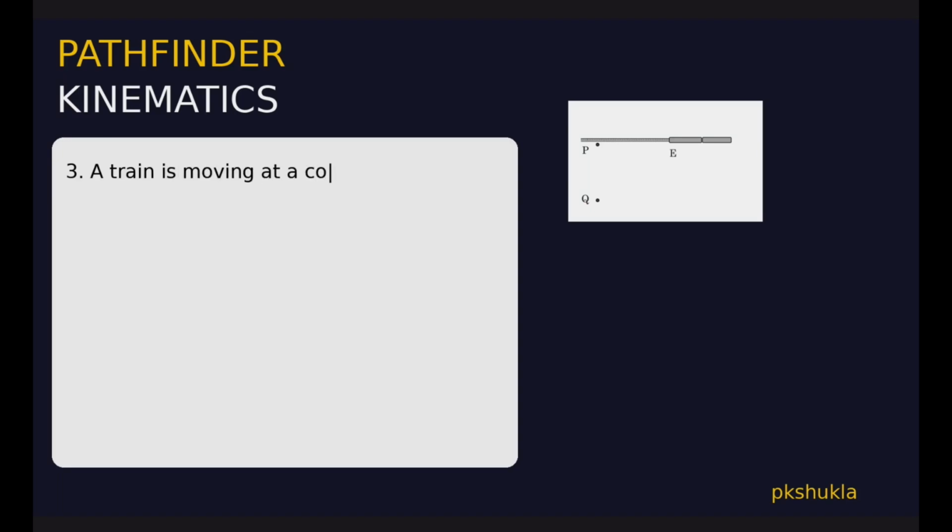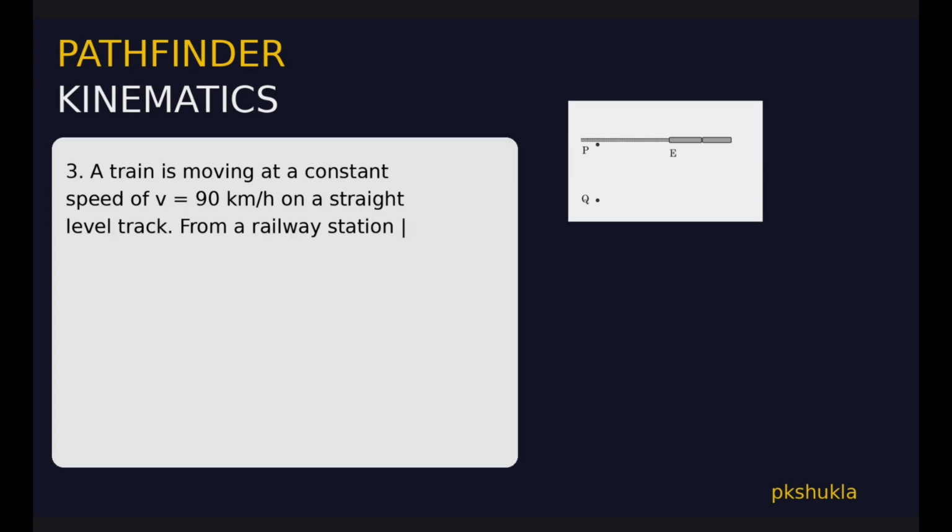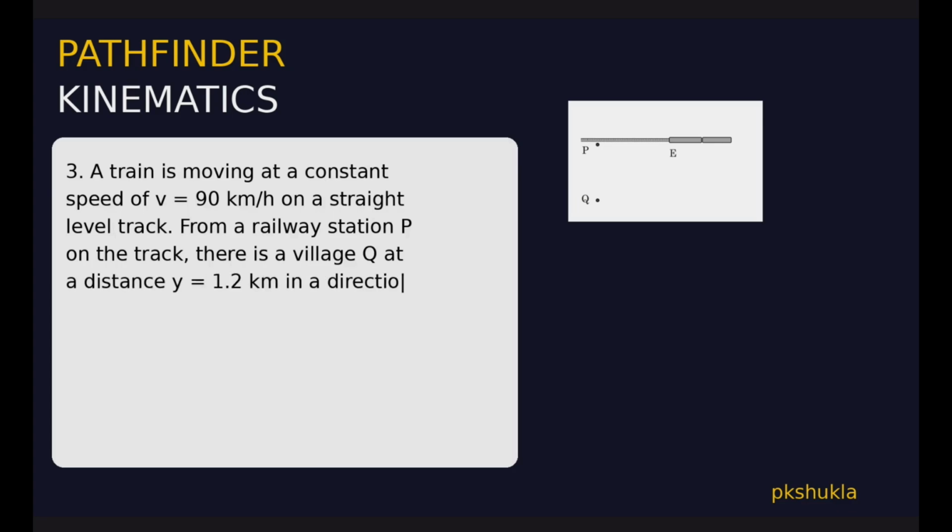A train is moving at a constant speed of 90 km per hour on a straight level track. From a railway station P on the track, there is a village Q at a distance of 1.2 km in a direction perpendicular to the track.